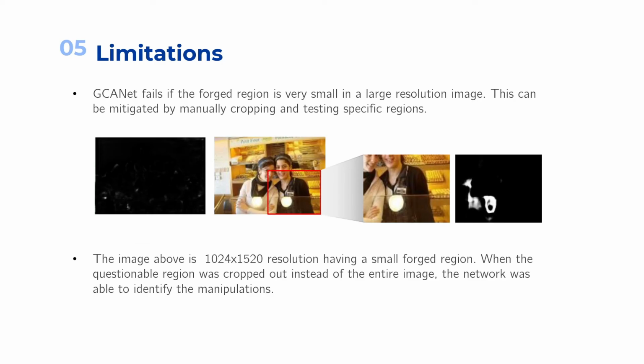Another limitation is with high resolution images having very small forged portions, such as the one here, the network failed in localizing. The leftmost images show the network generated a completely black output, which means it was unable to identify the forged pixels. However, if instead of using the entire image, only a cropped portion is fed as the input, the network can give more precise predictions. This is shown on the rightmost zoom picture. This indicates that GCA-Net can be used as a computer-aided tool.